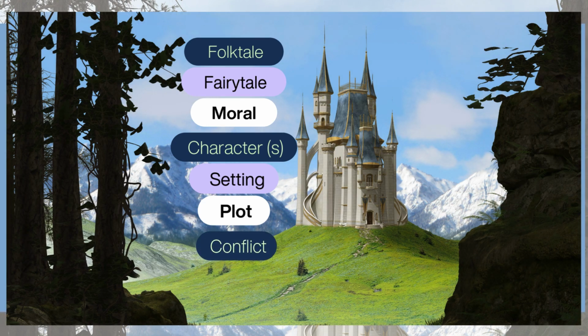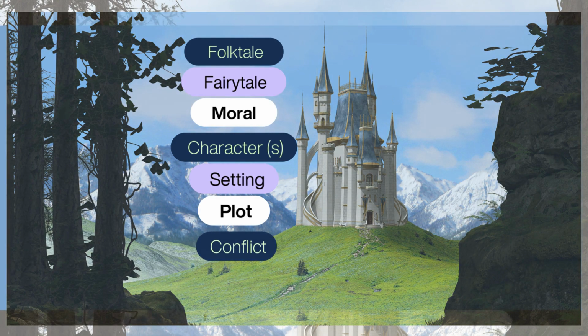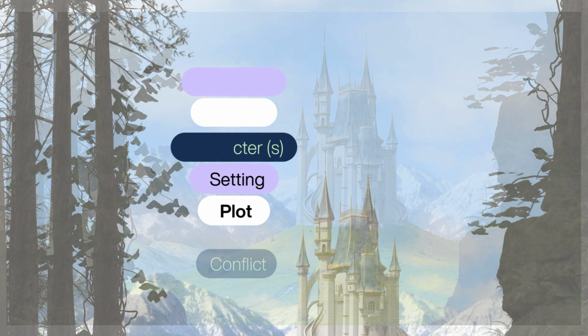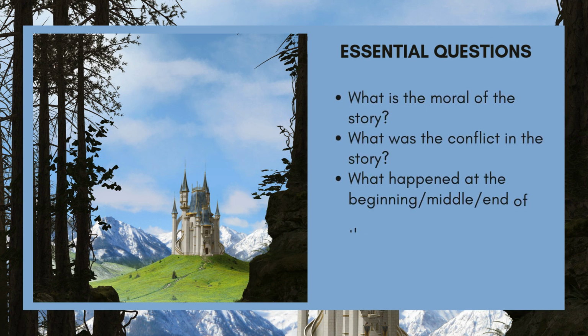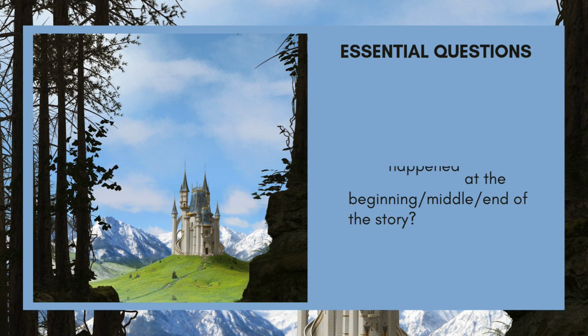Students will demonstrate understanding of these key vocabulary words: folktale, fairy tale, moral, characters, setting, plot, and conflict. Remember to discuss these essential questions. What is the moral of the story? What was the conflict in the story? What happened at the beginning, middle, and end of the story?